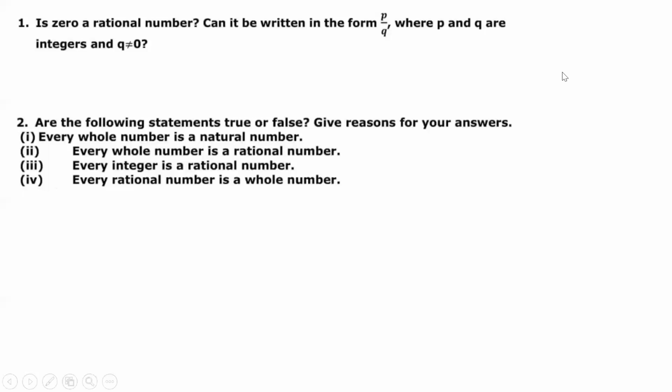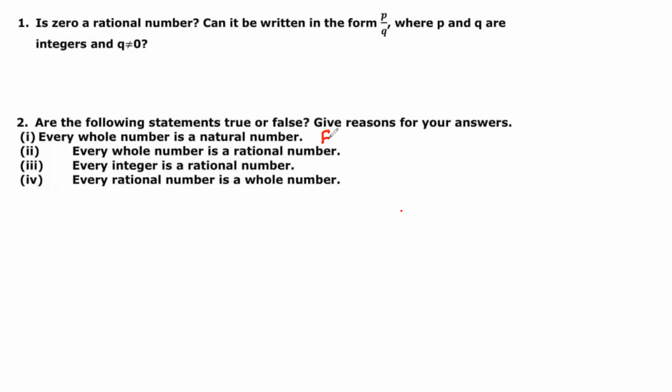Okay, so question number 2 is: are the following statements true or false? Give reasons for your answers. Number 1 is, every whole number is a natural number. Is it correct? No. False. Perfect. So what can we say?